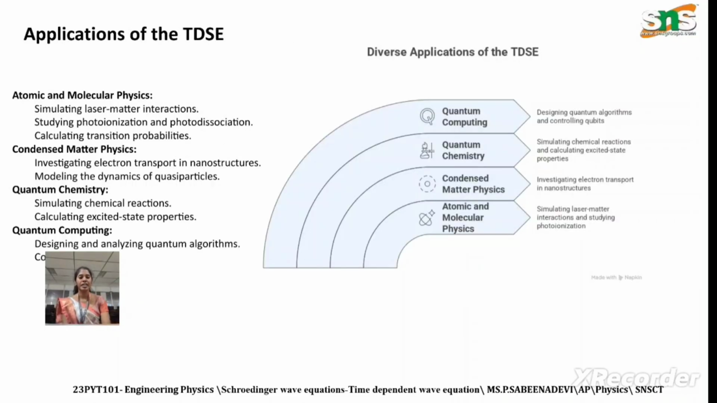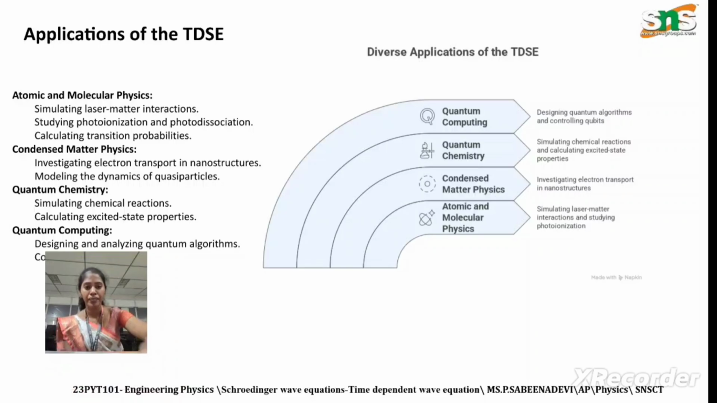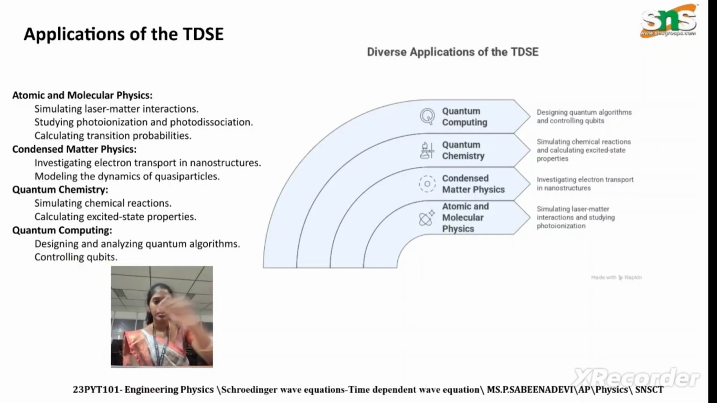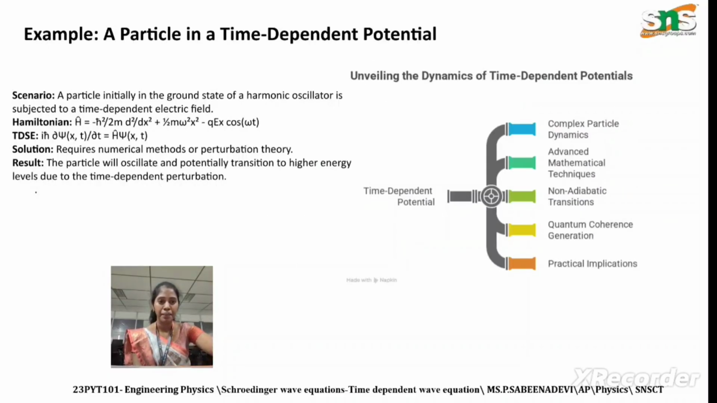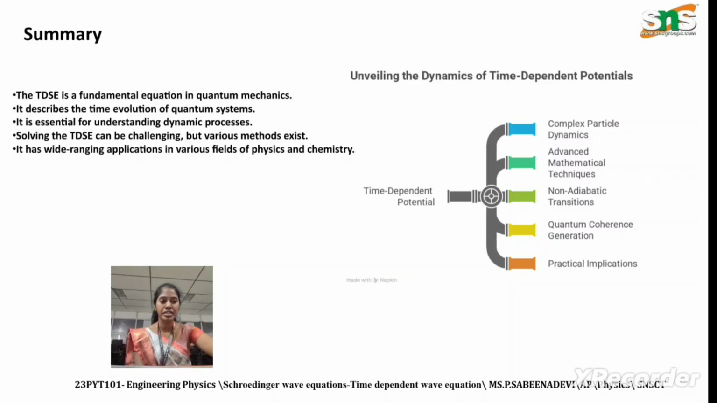These are the applications of the time-dependent Schrödinger equation: atomic and molecular physics, condensed matter physics, quantum chemistry and quantum computing. These are all the applications of TDSE.